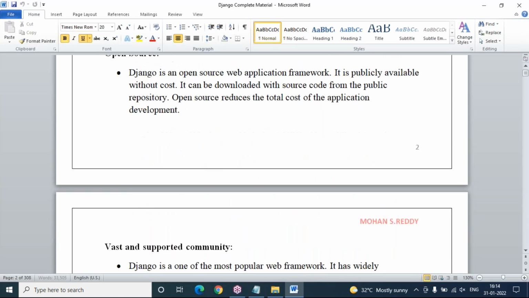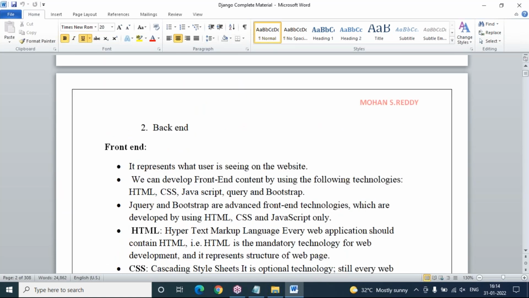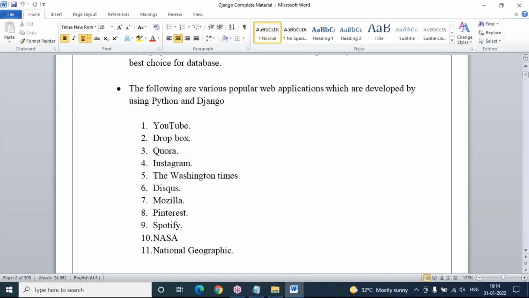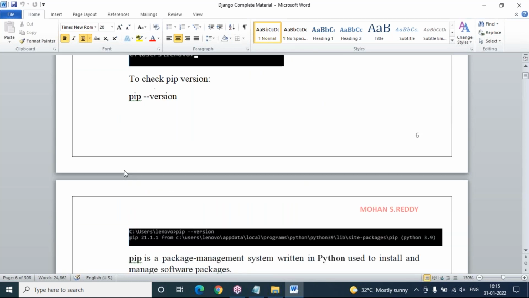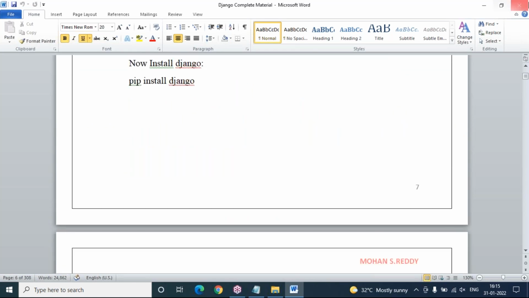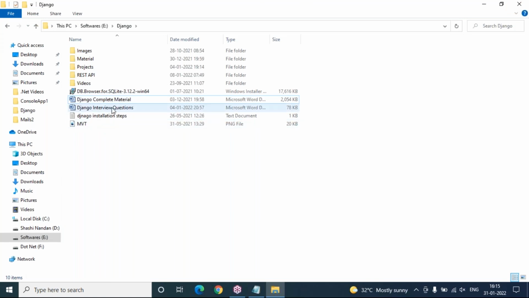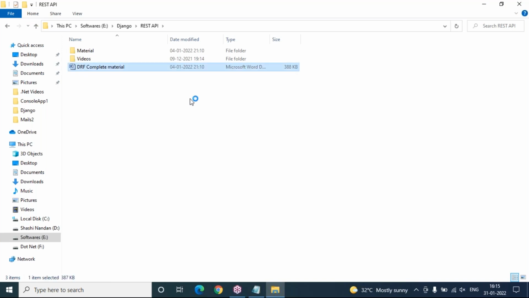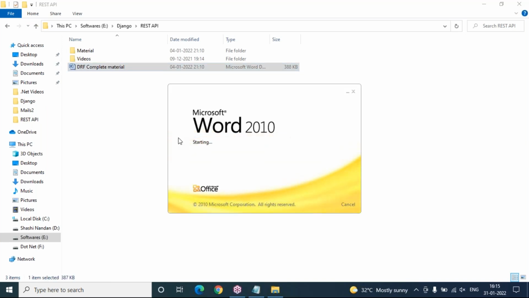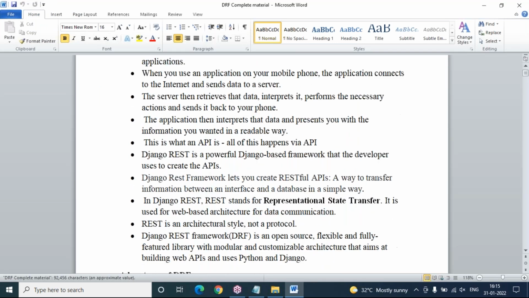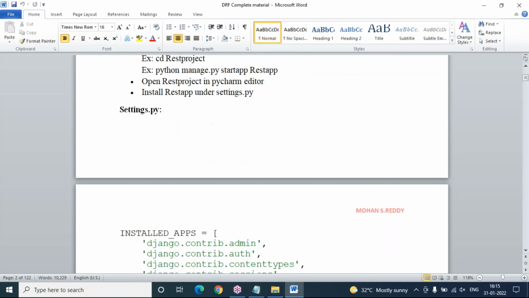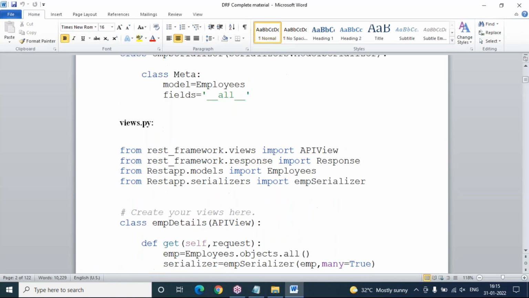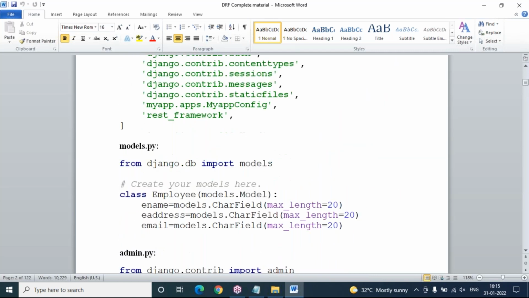In this material, I have also included all the basics of HTML, CSS, JavaScript, Bootstrap, and jQuery. It is around 308 pages of material, with Django installation steps, everything. Along with that, I have interview questions, Python interview questions, and complete REST API material, clearly with all examples. Whatever I covered in our classes in previous sessions is there clearly with REST API. You will get this complete documentation with coding, everything, once you enroll for this course.